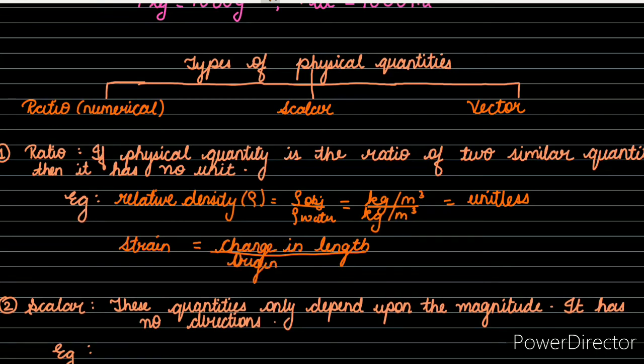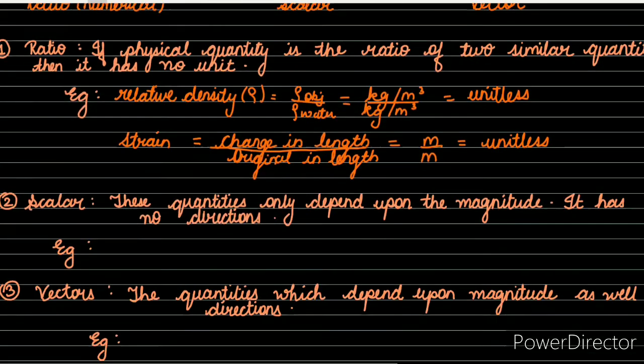As the length is considered in meter or centimeter, they both get cancelled out, and as they are both in meter, it becomes a unitless quantity. Hence, if a physical quantity is the ratio of two similar quantities, then it has no unit. So let's move ahead with the scalar quantity.